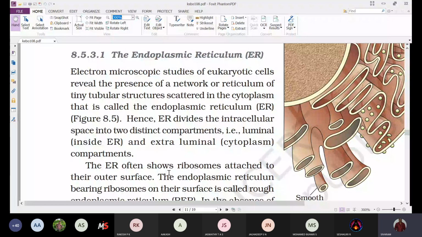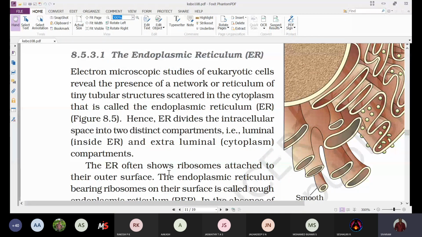Whereas the fluid part of the cell which is present towards the inner side is more fluidy, and we are calling it endoplasm.